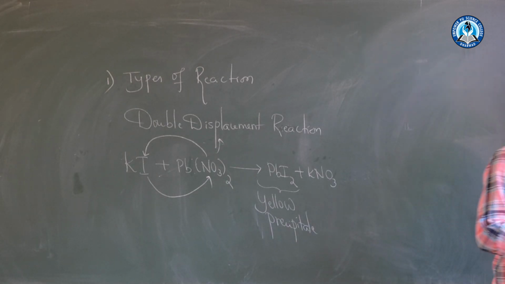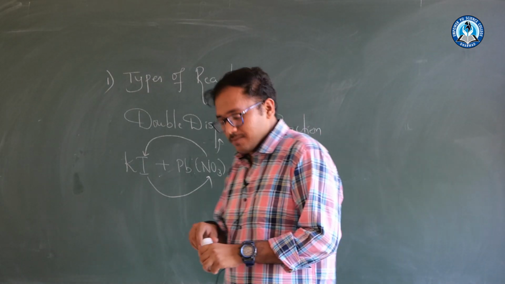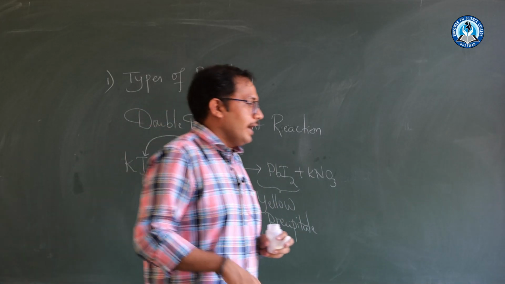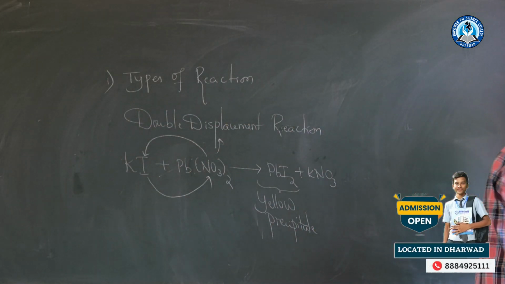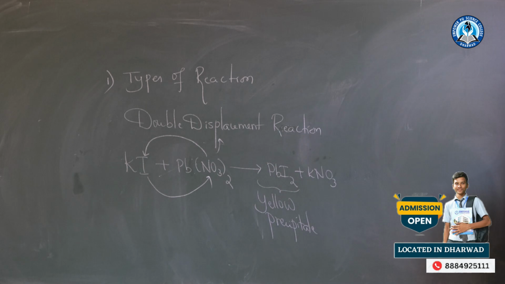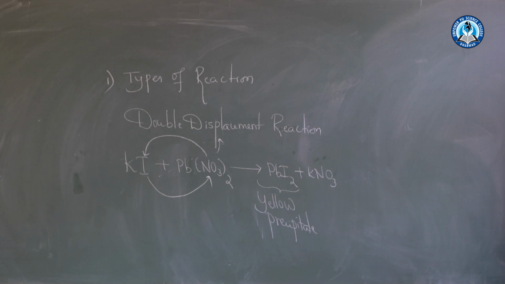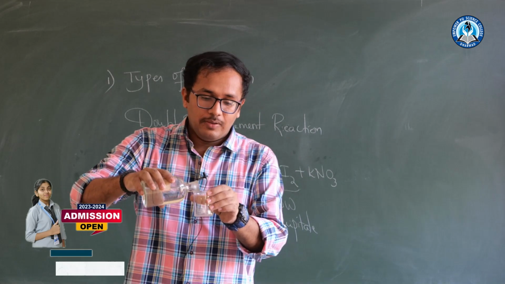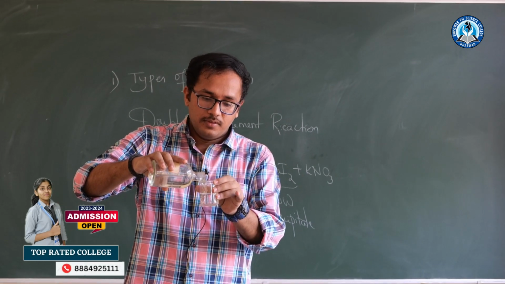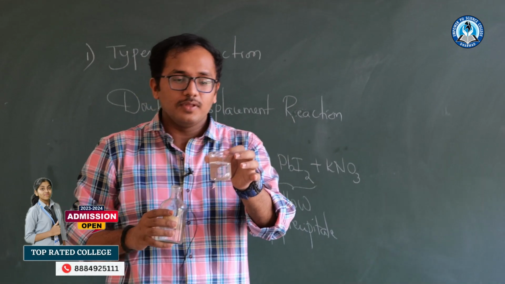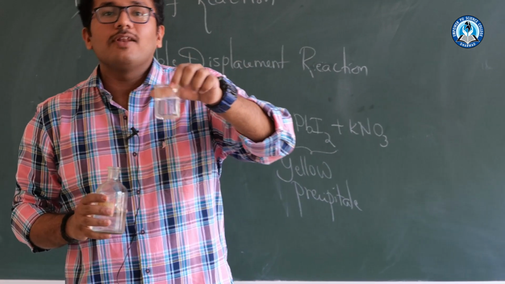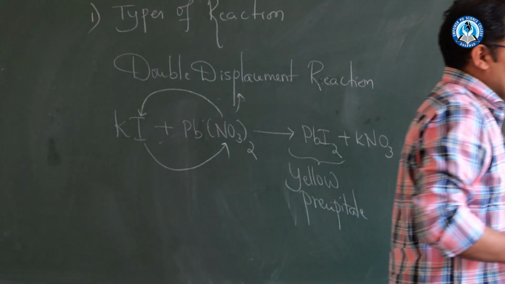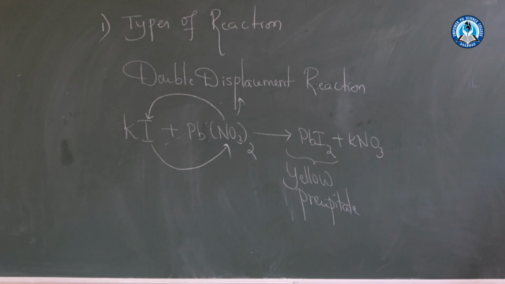Okay, so children, I will take potassium iodide and dissolve it in water. For that I will take water and a beaker. I will add some amount of water to the beaker, and to this water I will add potassium iodide. So let us see what happens.